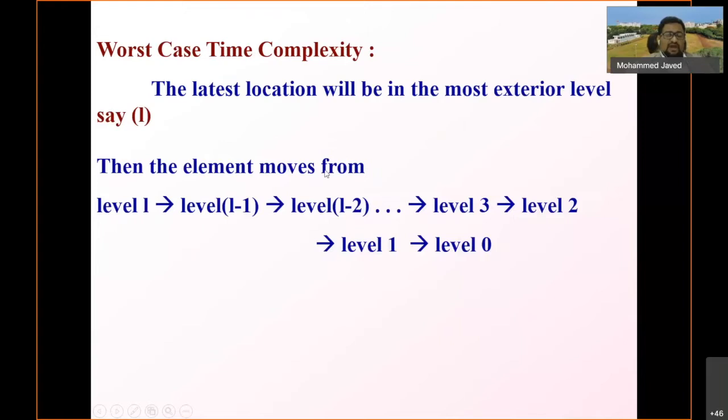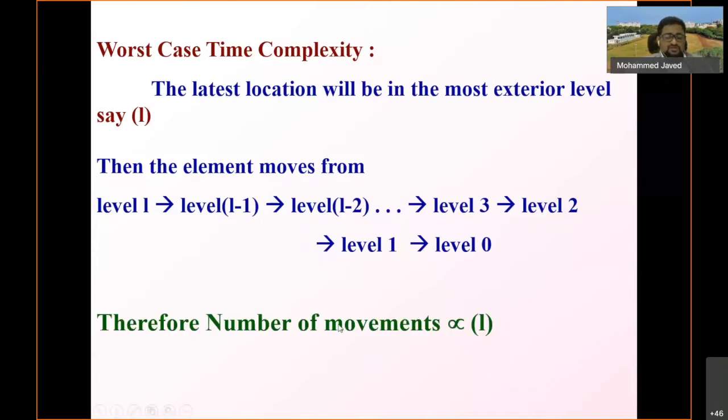Then the element has to move from level L to level L minus 1, L minus 2, and so on up to level 1 and level 0. It will start from the bottom and go up to the root of the tree. Therefore the number of movements is proportional to the number of levels.